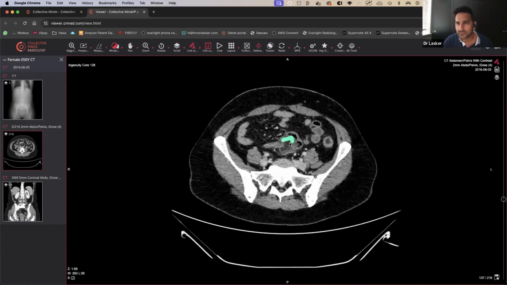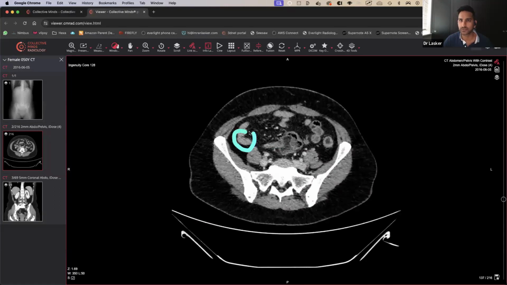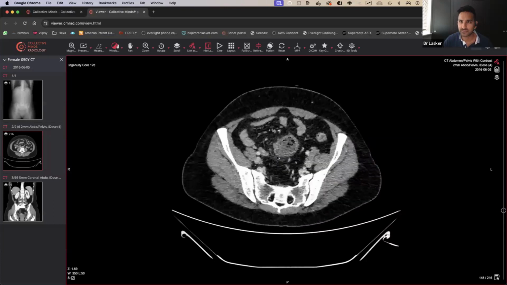And then you've got this sort of fat thing over here. So that's going to be the ileocecal valve. And then you can see that that must be the terminal ileum coming that way. So quite unusual, isn't it? Usually you have the cecal pole over here and you've got terminal ileum going this way. But this looks like, for whatever reason, the cecal pole is all the way in the middle and the ileocecal valve is going out that way. But the ileocecal valve looks okay.